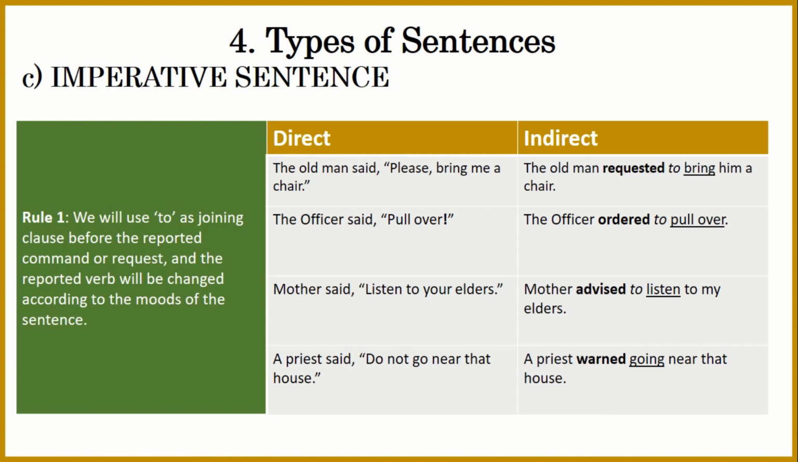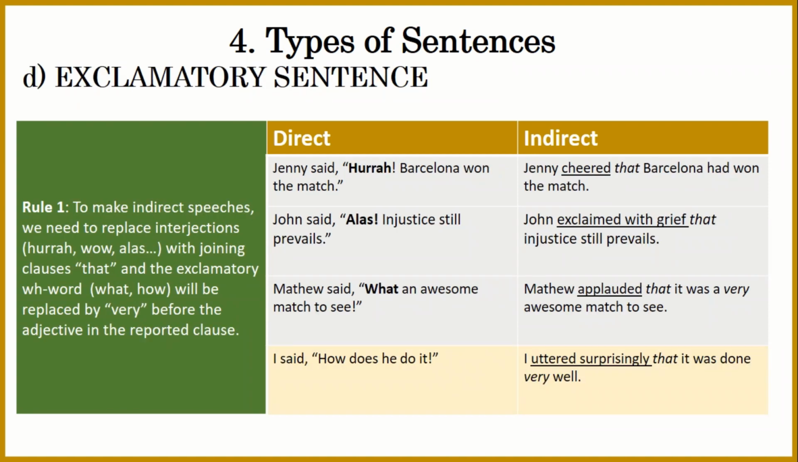A priest said, "Do not go near that house." If a priest is saying not to go near a particular place, we can sense that he is admonishing or warning. So I came up with, a priest warned going near that house. So this is how it works with the imperative sentence. Last is the exclamatory sentence.